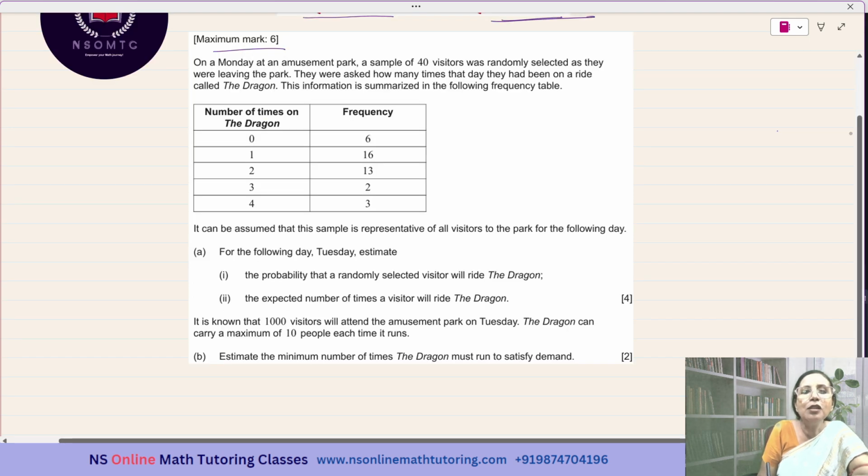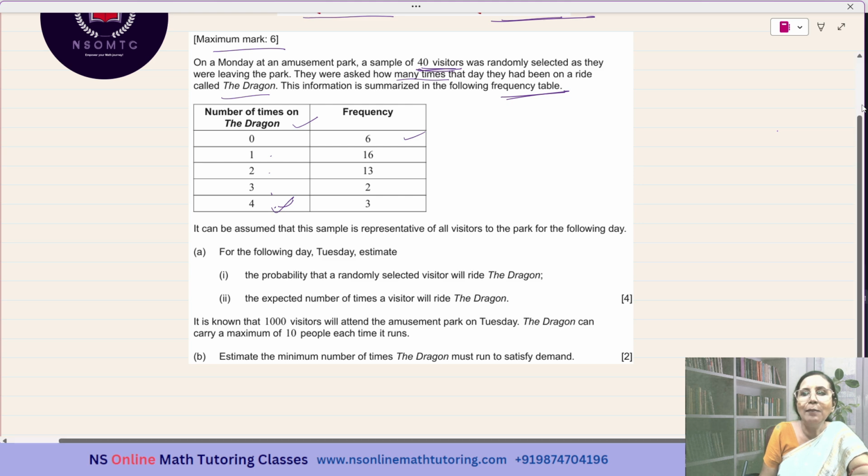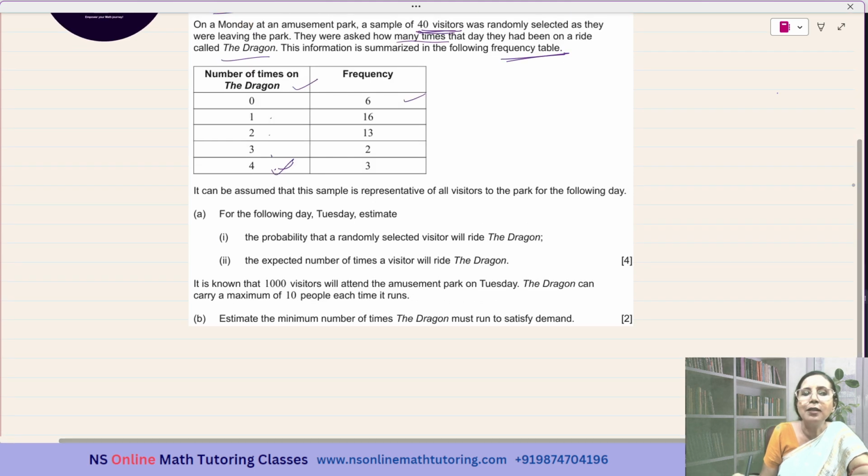On a Monday at an amusement park, a sample of 40 visitors was randomly selected as they were leaving the park. They were asked how many times that day they had been on a ride called the Dragon. The information is summarized in the following frequency table. Number of times on the Dragon 0, 1, 2, 3 and 4, maximum of 4 times, and the corresponding frequency. It can be assumed that this sample is representative of all visitors to the park for the following day. Okay, this is Monday, next day is Tuesday.